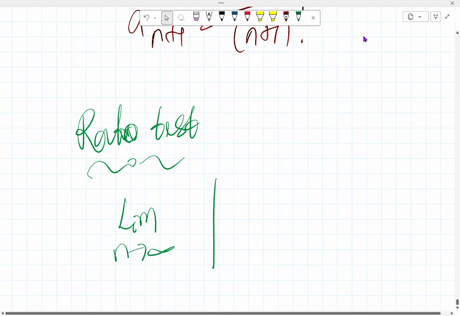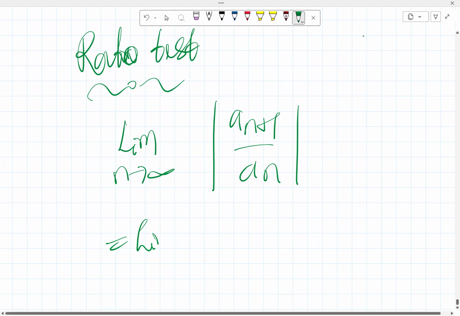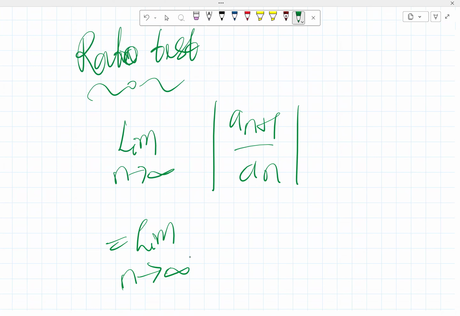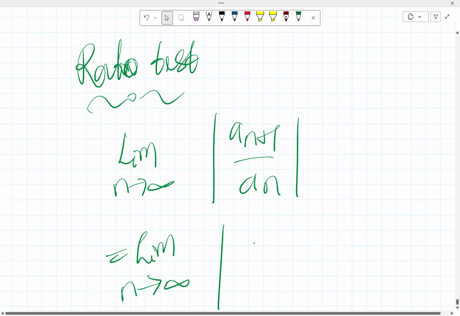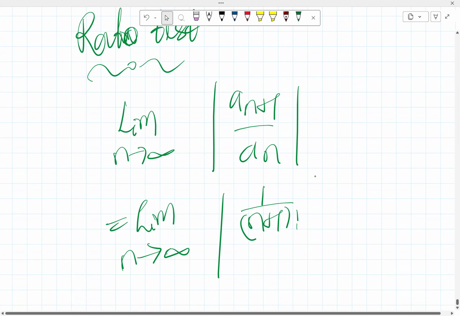So you have a_{n+1} over a_n, and that means you have the limit as n approaches infinity. For a_{n+1} is 1 over (n+1) factorial, then a_n is 1 over n factorial.